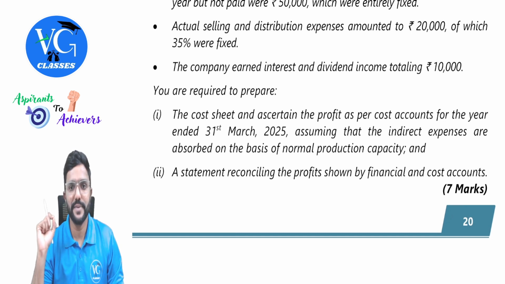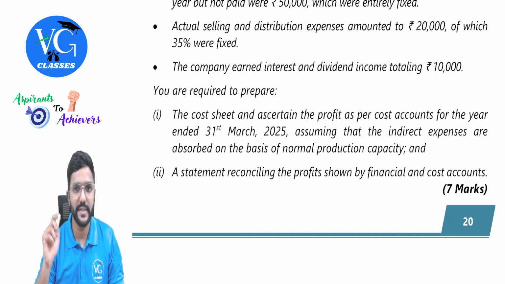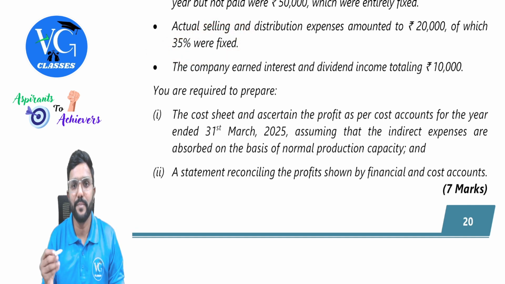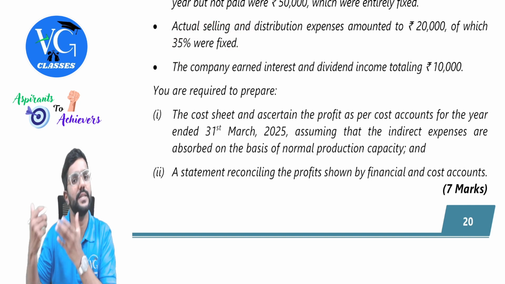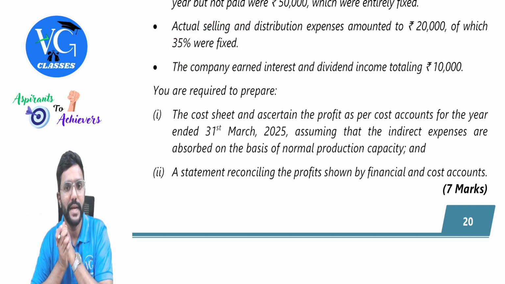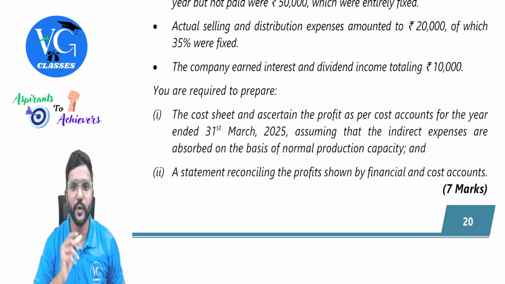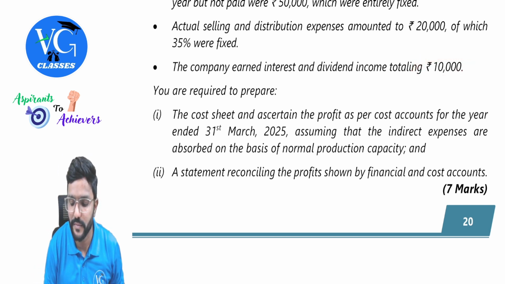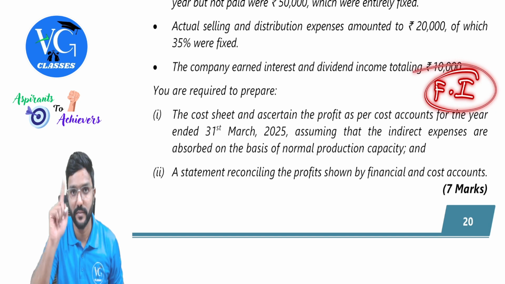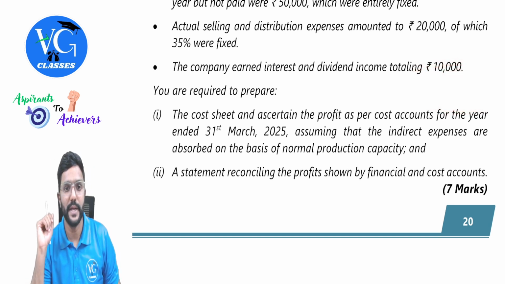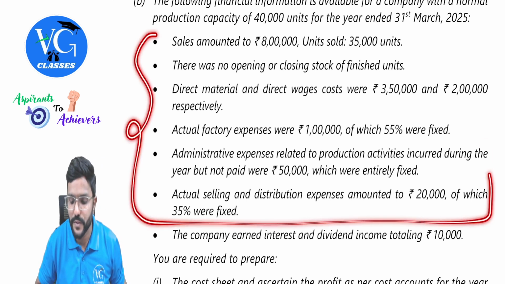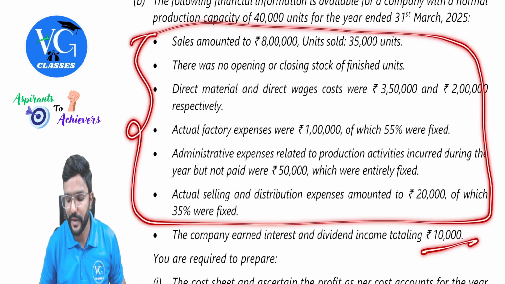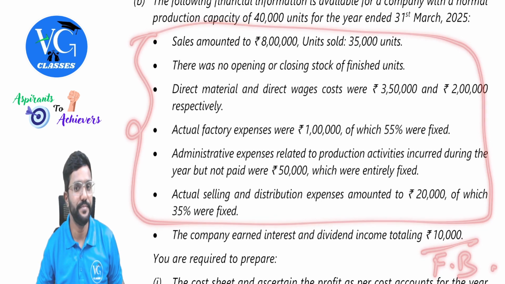Actual selling and distribution expenses amounted to 20,000, of which 35% were fixed. So 35% of 20,000 means 7,000. Yes, so 7,000 is fixed. Remaining 13,000 is variable, guys. The company earned interest and dividend income totaling 10,000. Pure financial item. Pure financial income. Not recorded in costing books. Remaining data will be recorded in both the books, whereas only 10,000 will be recorded in financial books.